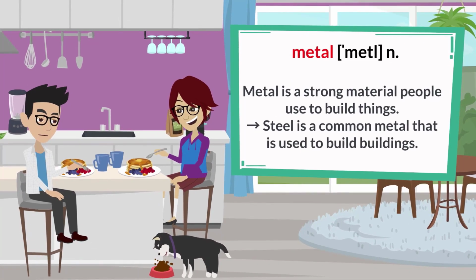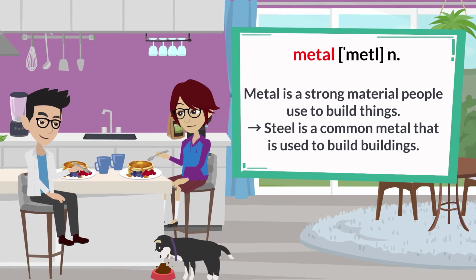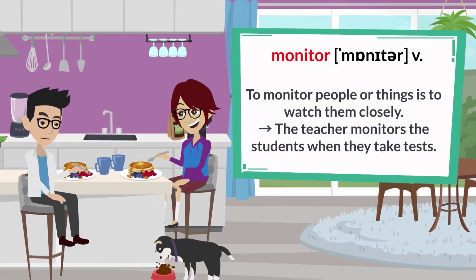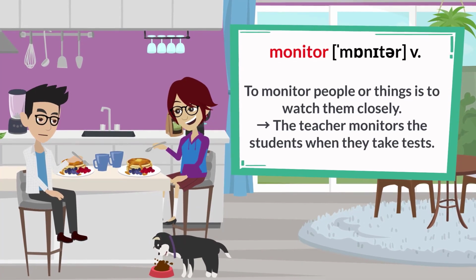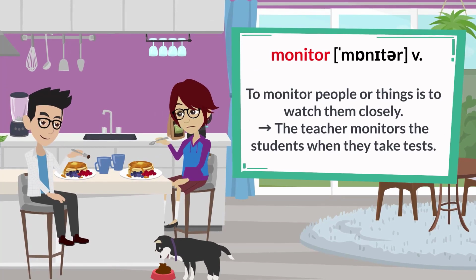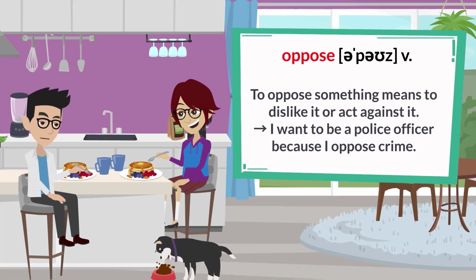Metal. Metal is a strong material people use to build things. Steel is a common metal that is used to build buildings. Monitor. To monitor people or things is to watch them closely. The teacher monitors the students when they take tests.